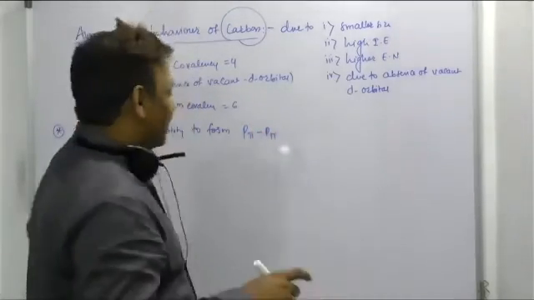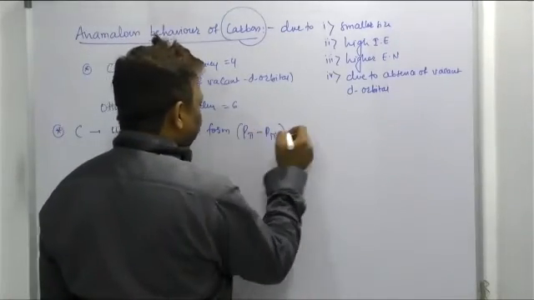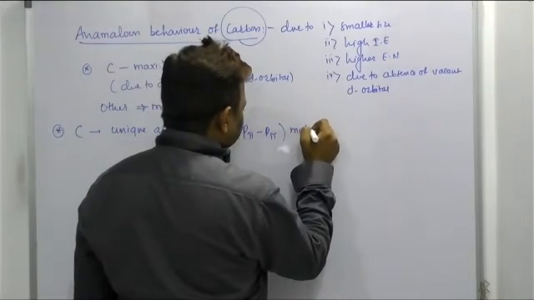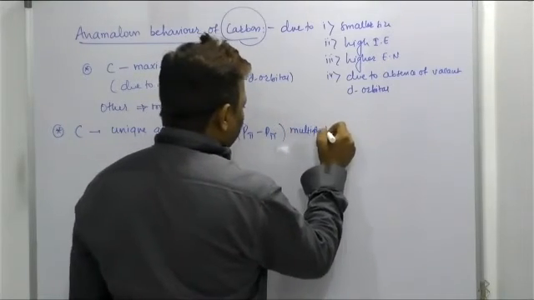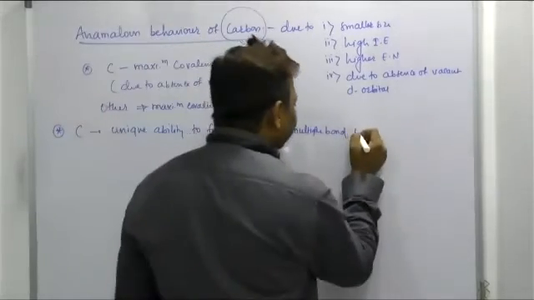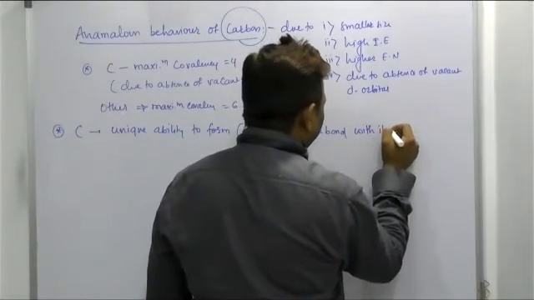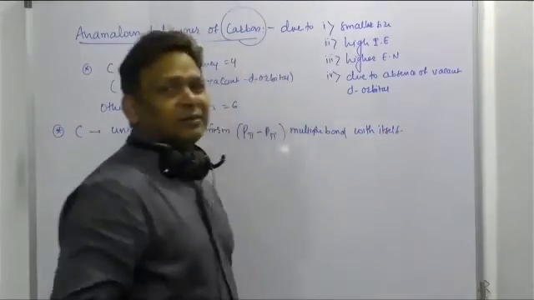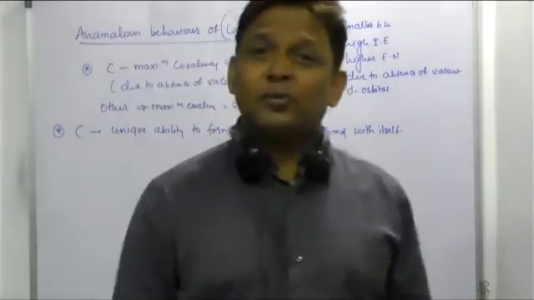You know, after the sigma bond, the pi bond makes a multiple bond. So it has a tendency to form p pi multiple bonds with itself and with other atoms of smaller size.